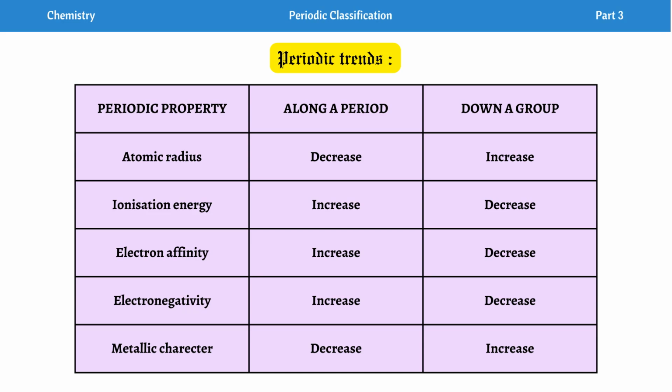Then ionization energy increases along a period and decreases down a group. Electron affinity increases along a period and decreases down a group. Electronegativity increases along a period and decreases down a group. Then comes metallic character: along a period it decreases and down a group it increases. Metallic character is directly opposite to non-metallic character, so if a question asks about non-metallic character, you can write the opposite of metallic character, which is along a period increases and down a group decreases.